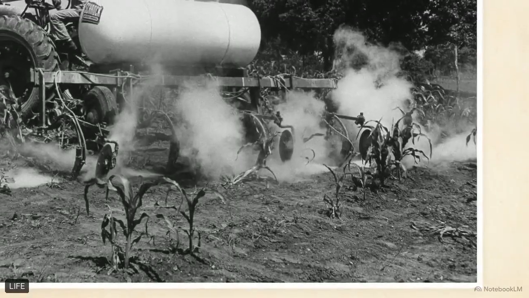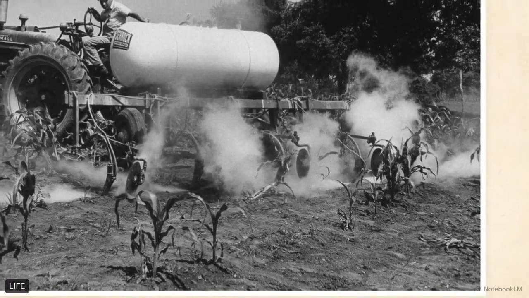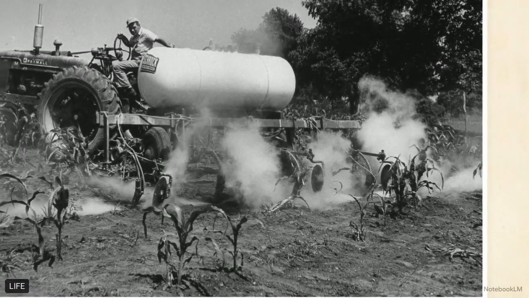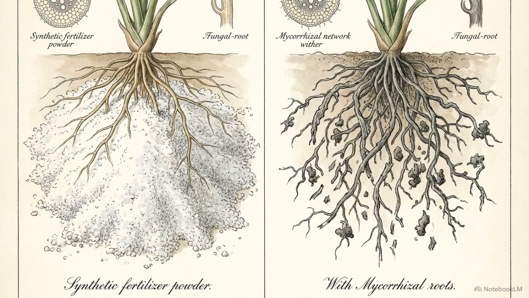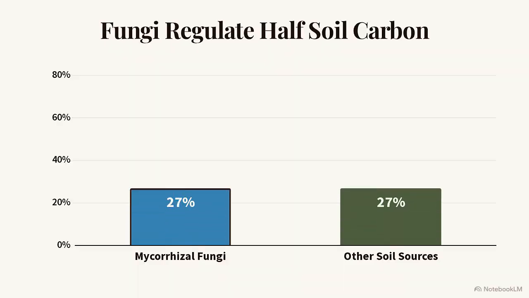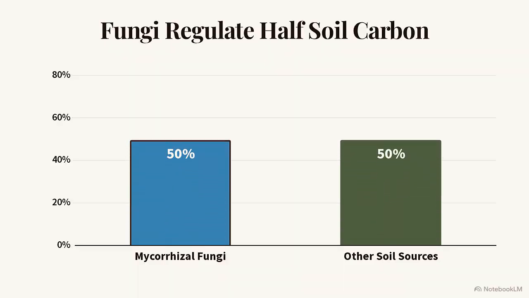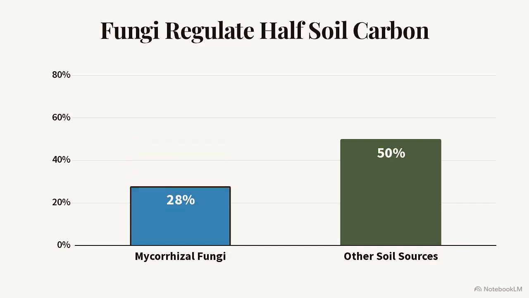Yet modern agricultural practices actively dismantle this system. Decades of dumping inorganic fertilizers directly onto fields gives plants easy access to nutrients, which bypasses the need for fungal foraging and actively kills off these natural networks. By chasing artificially boosted short-term crop yields, human land management is destroying the ancient biological infrastructure that naturally regulates 50% of the world's soil carbon.